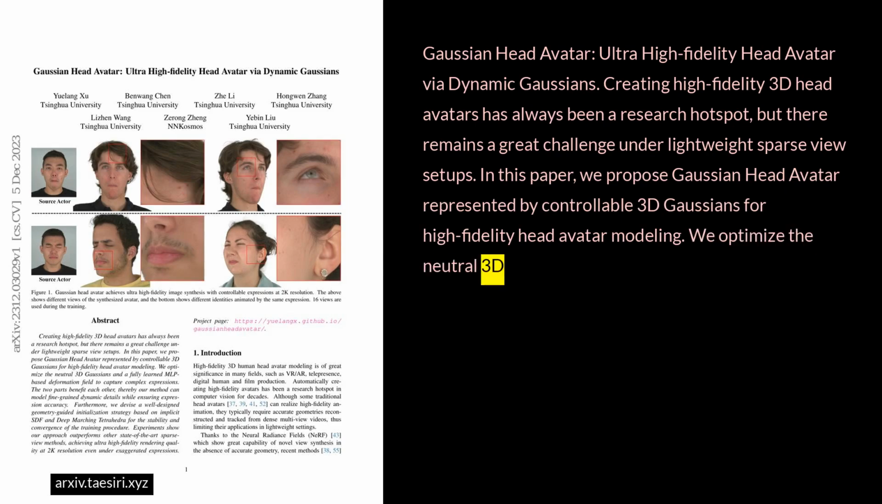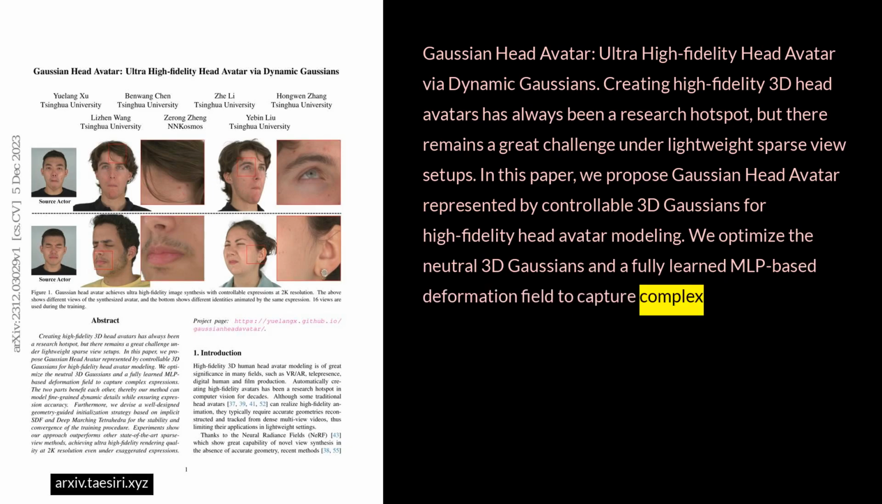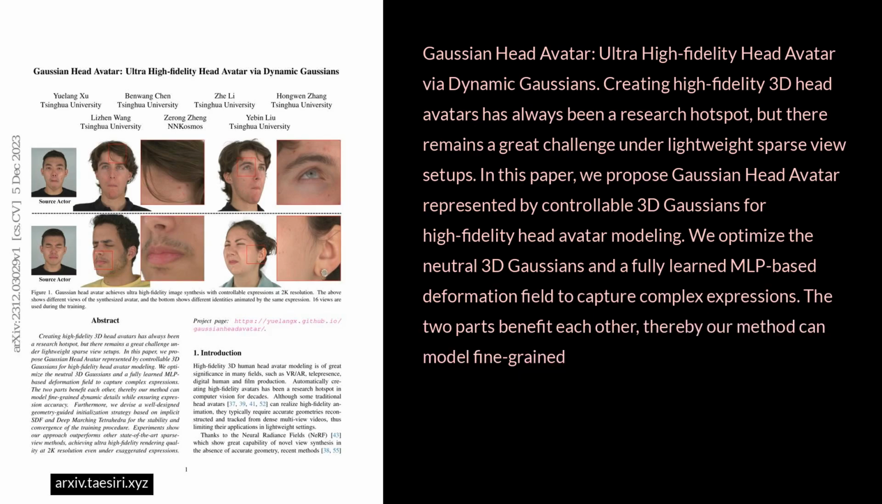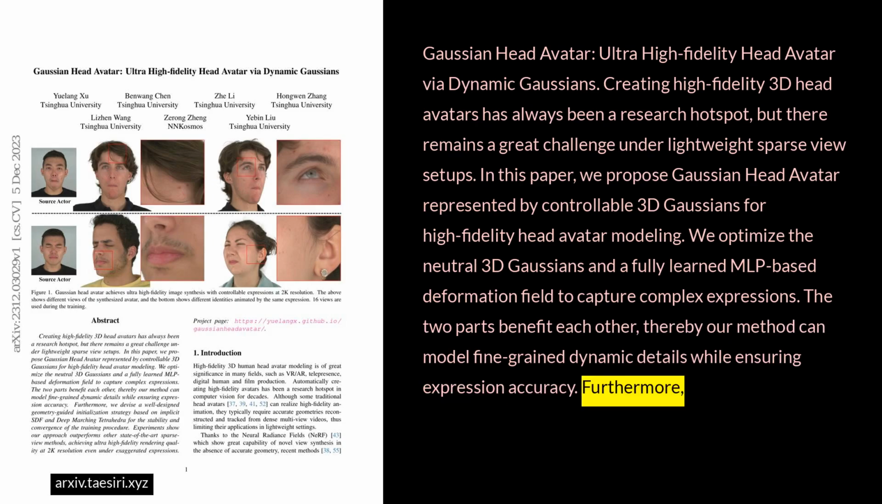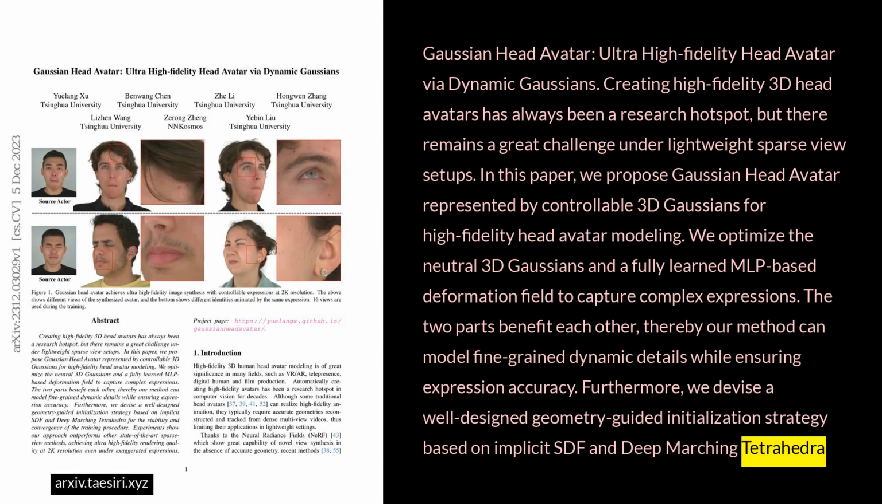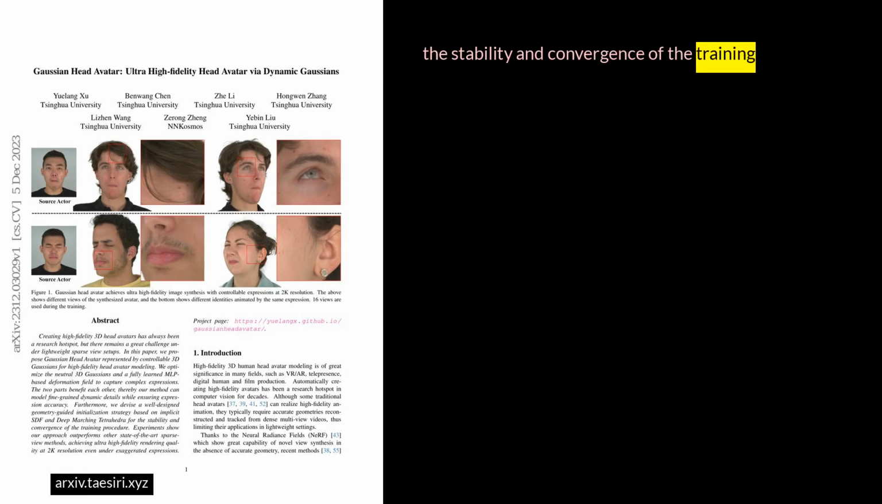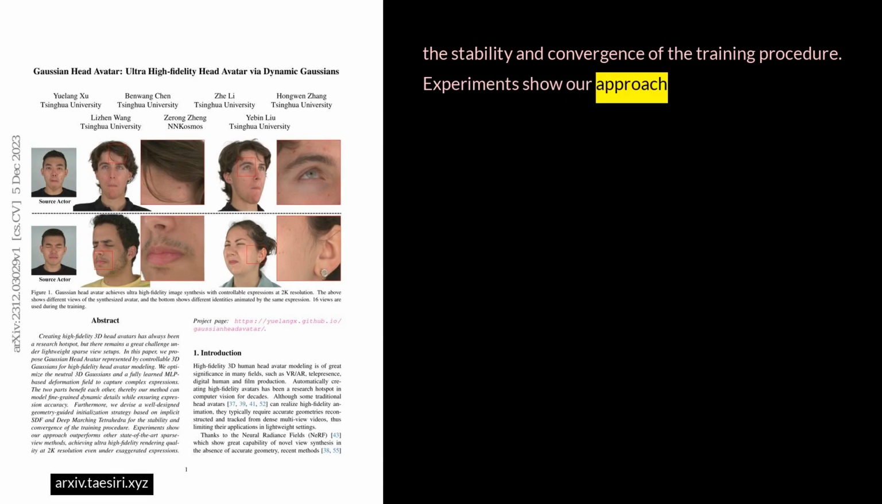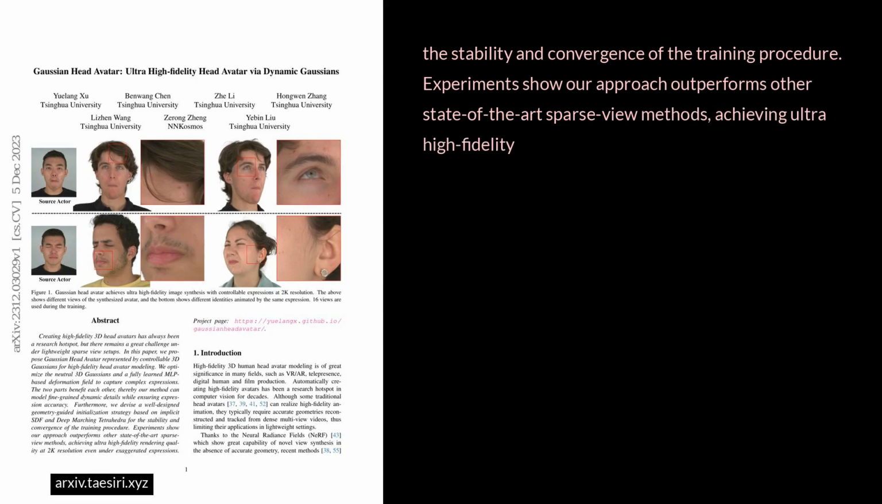We optimize the neutral 3D Gaussians and a fully learned MLP-based deformation field to capture complex expressions. The two parts benefit each other. Thereby our method can model fine-grained dynamic details while ensuring expression accuracy. Furthermore, we devise a well-designed geometry-guided initialization strategy based on implicit SDF and deep marching tetrahedra for the stability and convergence of the training procedure. Experiments show our approach outperforms other state-of-the-art sparse view methods, achieving ultra-high fidelity rendering quality at 2K resolution even under exaggerated expressions.